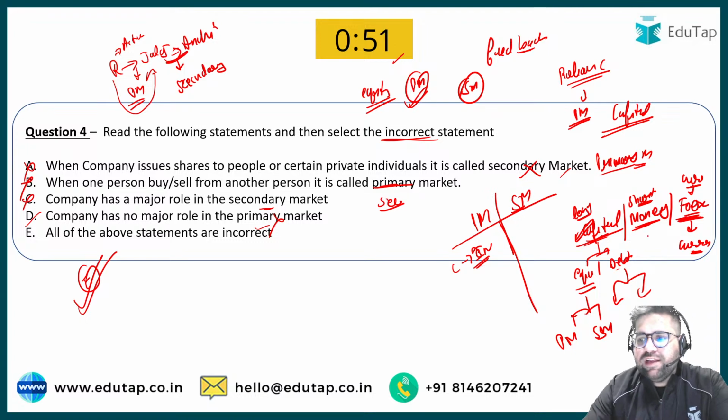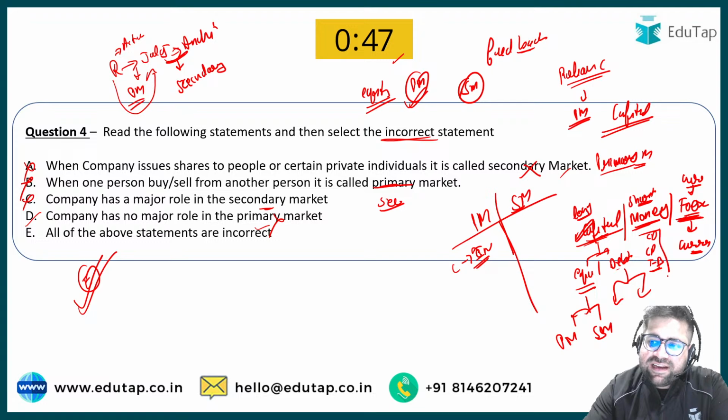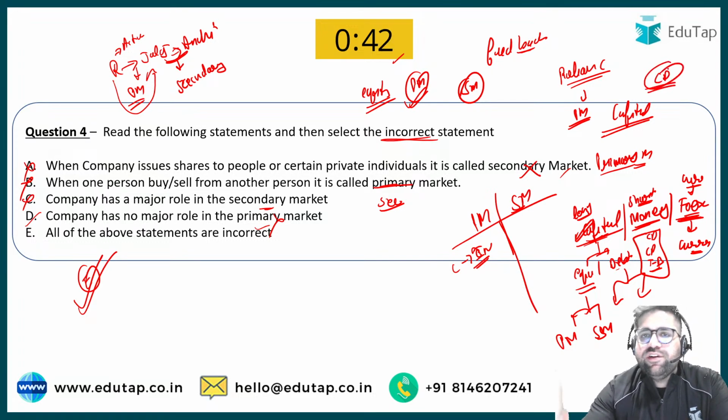Okay, all those like certificate of deposit, commercial paper, treasury bill, they will fall as an instrument. These are not the market. Like अगर आप लोग बोल रहे हो certificate of deposit is a market, that is wrong, because certificate of deposit is just one instrument. It is just one instrument under money market.